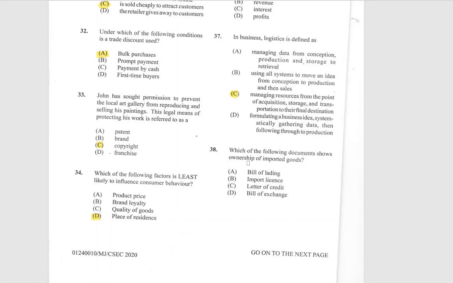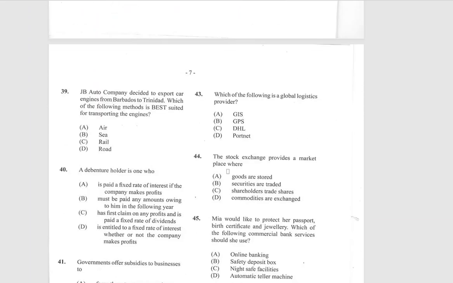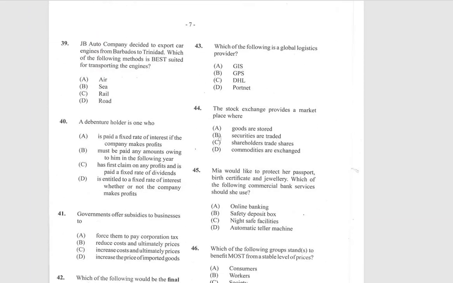38. Which of the following documents shows ownership of imported goods? And that is the Bill of Lading. JB Auto Company decided to export car engines from Barbados to Trinidad. Which of the following methods is best suited for transporting the engines? Is it the air, the sea, the rail, or the road? So it is the C.